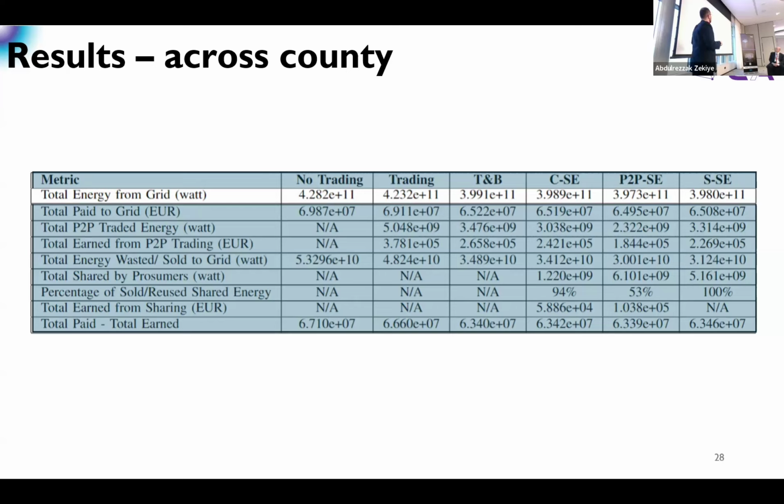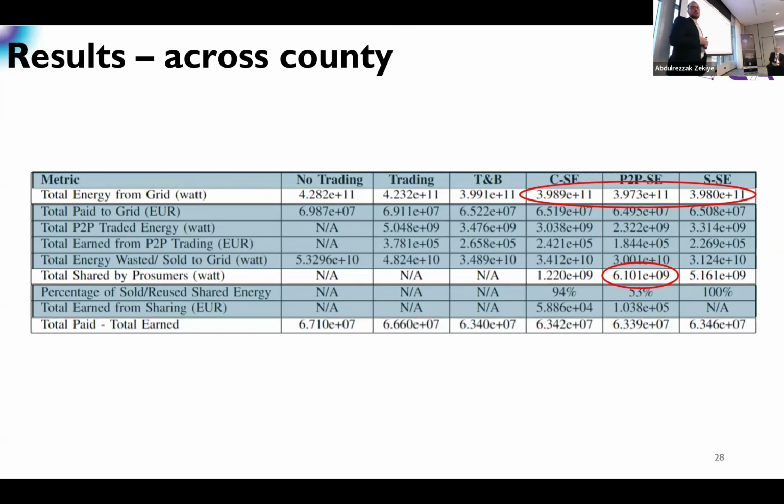So again, we are emphasizing this point. And if we take a look again at all of the sharing algorithms, all of them are reducing the amount that we are drawing from the utility grid. Again, the amount of energy that was shared, that consumers got without paying any money, we can see that peer-to-peer also is achieving the higher value. Finally, from the financial point of view, we can see that the peer-to-peer, in this case, the between-microgrids scenario, was the best in reducing the costs for the whole community, as a community, not for individuals.